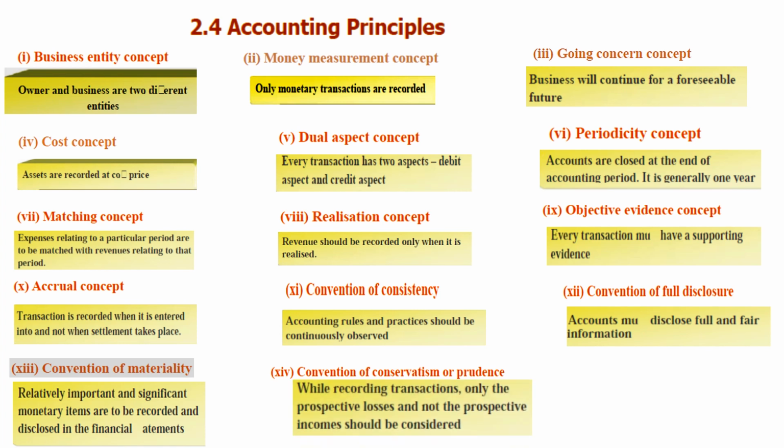And the last one, convention of conservatism or prudence: while recording transactions, only the prospective losses and not the prospective income should be considered. So these are the points which come under the accounting concepts. Now let's move on to write our classwork. The remaining part will continue in the next video.